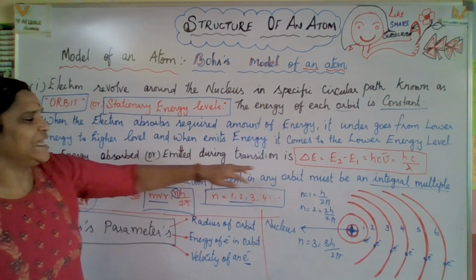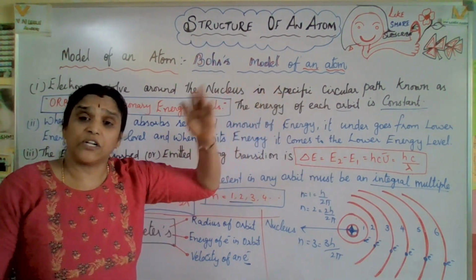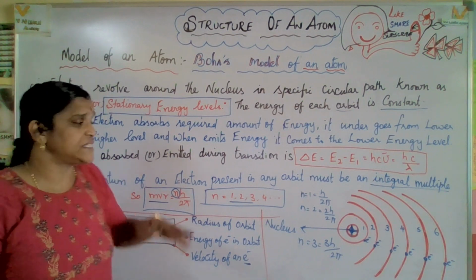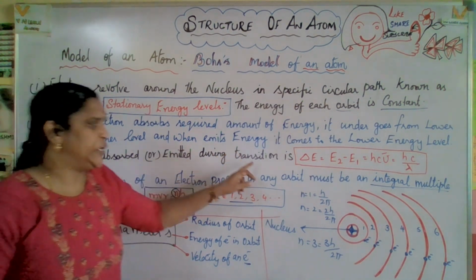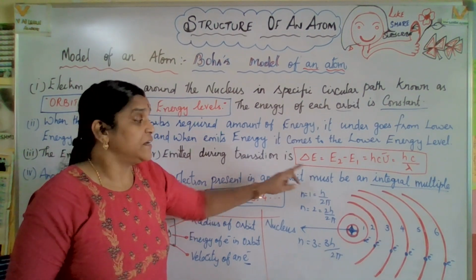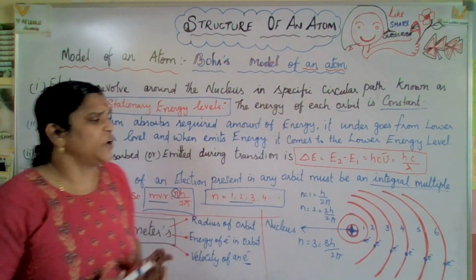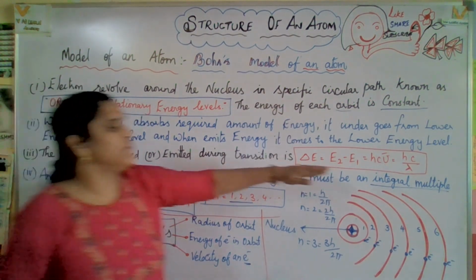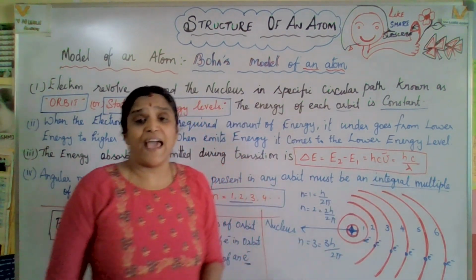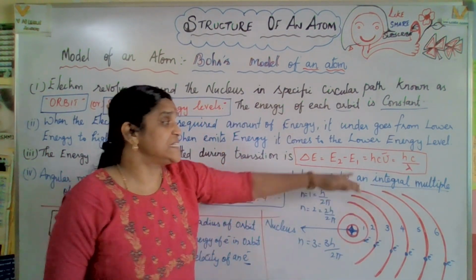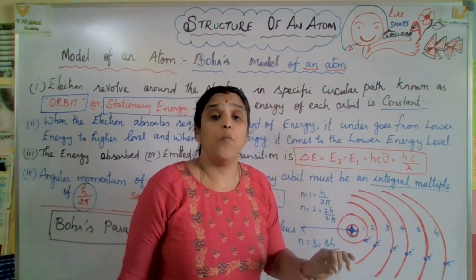Why? Because here, with energy levels, that is from a higher level to a lower level, the energy is lost. So the energy absorbed or emitted during transition, delta E equals E2 minus E1. E2 minus E1 we can write as h c nu bar. H is Planck's constant, c is velocity, nu bar is the wave number.